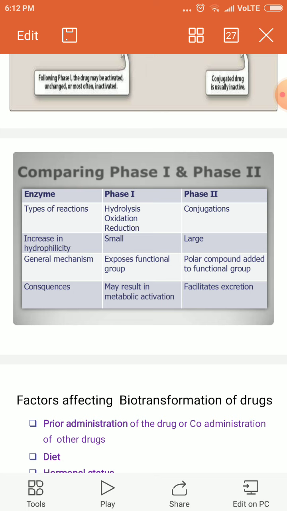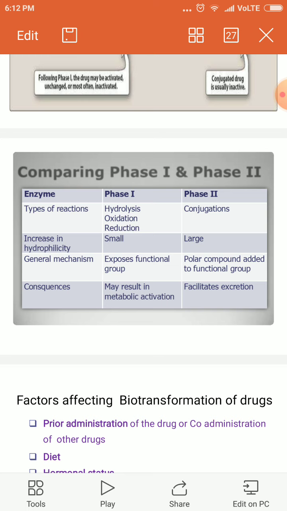Regarding the general mechanism, in phase 1 the functional groups are exposed, and in phase 2 polar compounds are added to the functional group. What are the consequences? As I said earlier, phase 1 may result in metabolic activation, whereas phase 2 facilitates the excretion of the toxic compound out of the body.